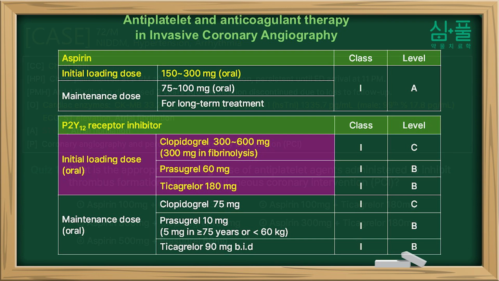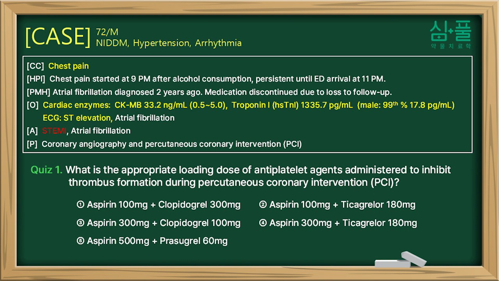for ticagrelor. So, for the first quiz, we know aspirin should be between 150 and 300 milligrams. That narrows it down to options 3 and 4, both showing 300 milligrams. Clopidogrel requires 600 milligrams, and ticagrelor needs 180 milligrams. Therefore, the correct answer is option 4, 300 milligrams of aspirin and 180 milligrams of ticagrelor.